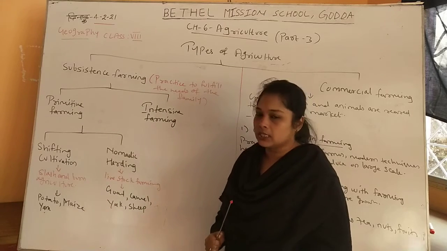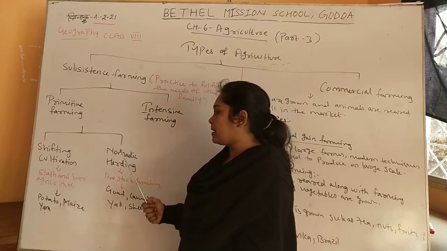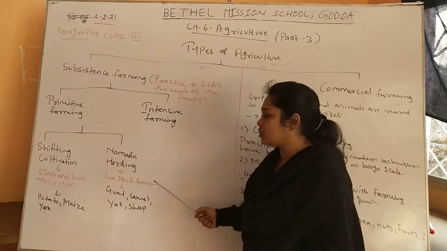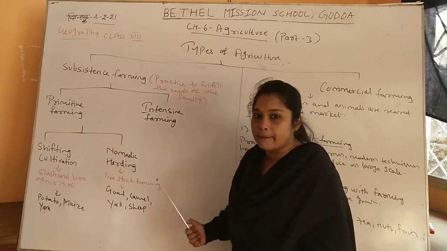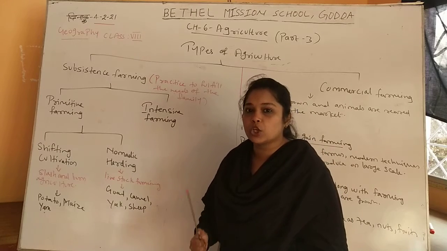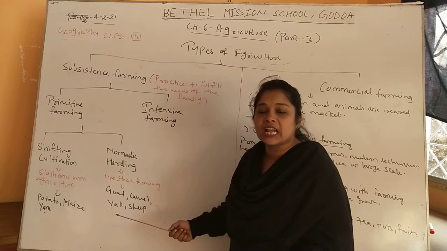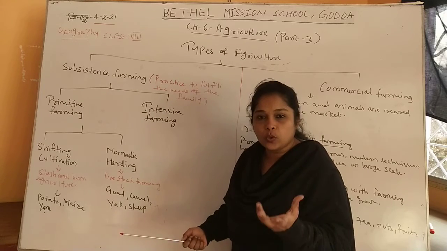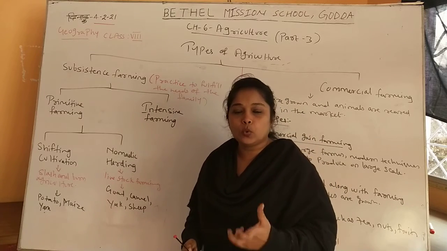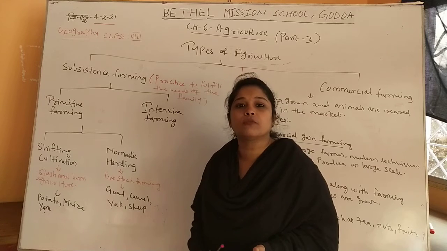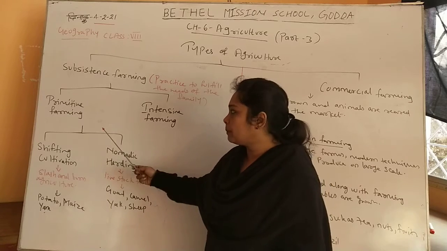Second one is nomadic herding. In primitive farming, nomadic herding means rearing livestock animals. That is livestock farming, that means rearing the animals, or animal husbandry, where goat, camel, yak, sheep are the animals which are reared to get wool, milk and meat, to fulfill the needs of the family.